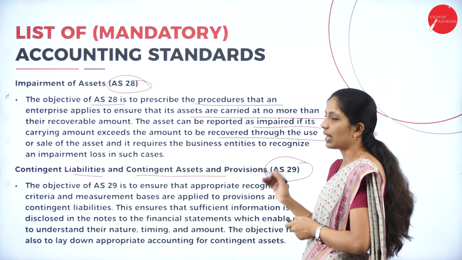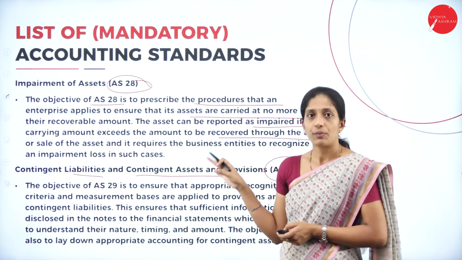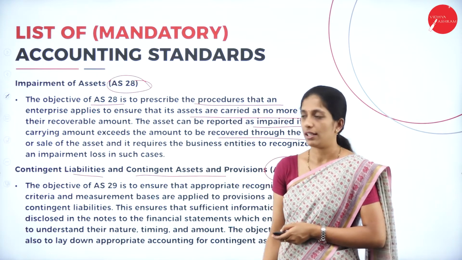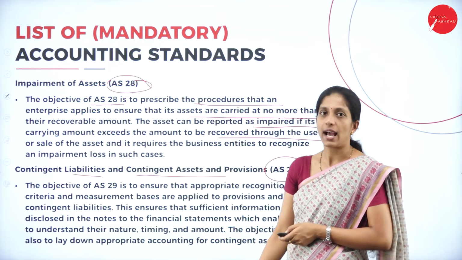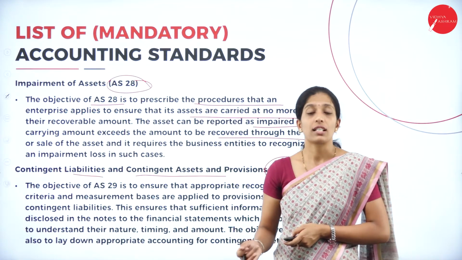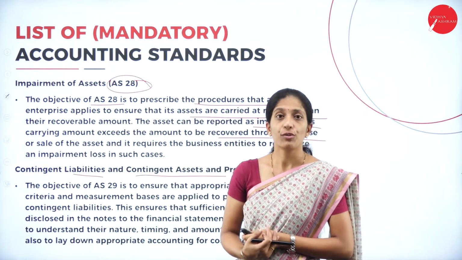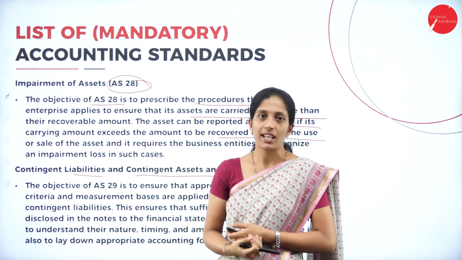Next are contingent liabilities, contingent assets and provisions. We are going to learn them under Accounting Standard 29. We just have to know under which standard what we are going to learn. So, contingent liabilities, contingent assets and provisions we are going to learn under Accounting Standard 29. These are the few list of mandatory accounting standards.